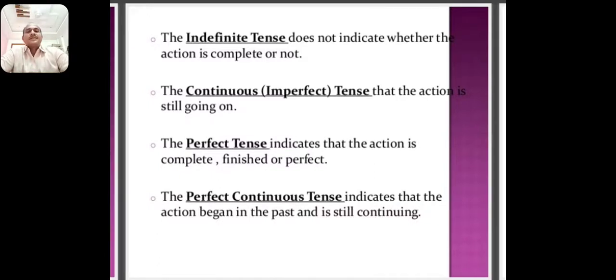In the continuous tense, I am going to college now. In the perfect tense, I have not gone to college. In the present perfect continuous tense, I have not been going to college. You can use every sentence in 4 types.